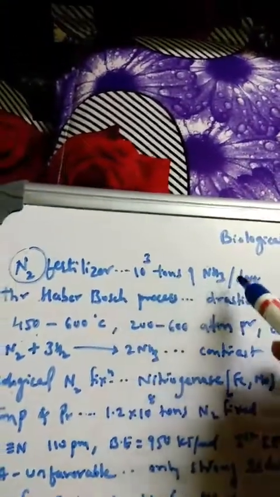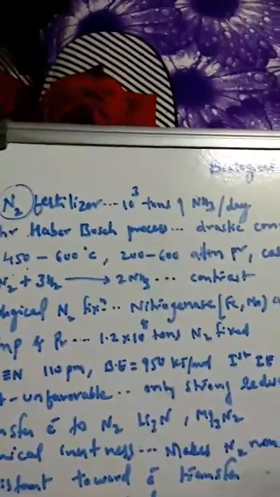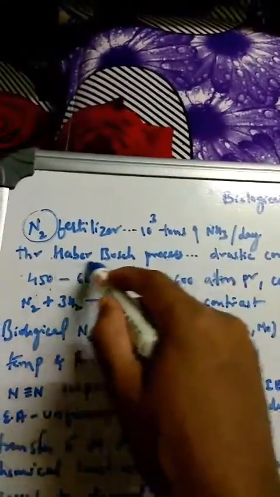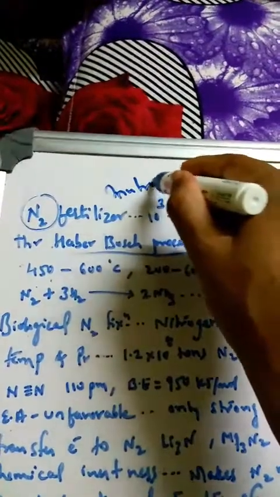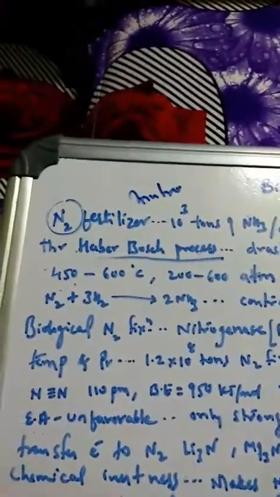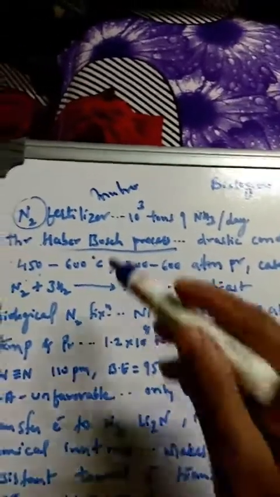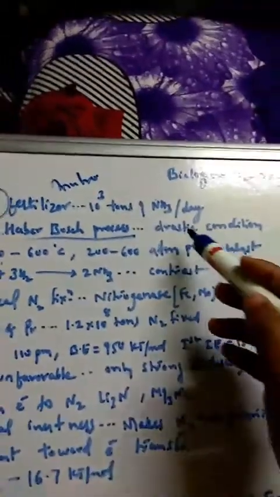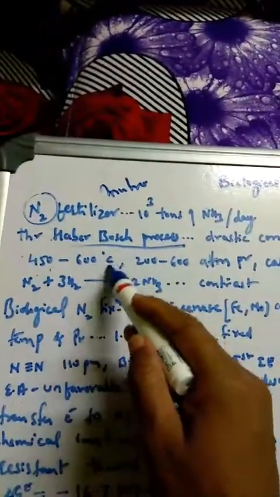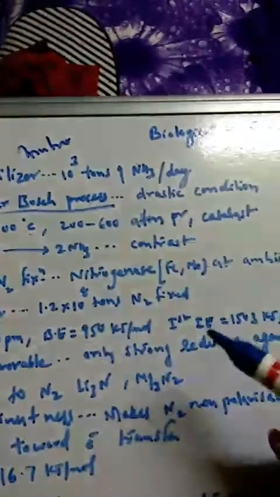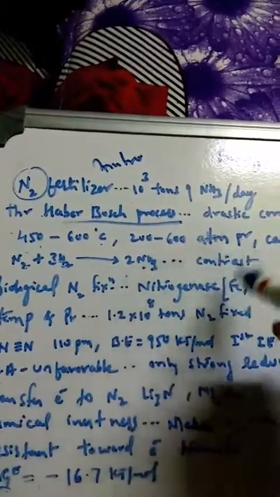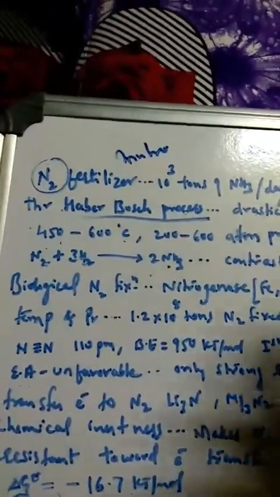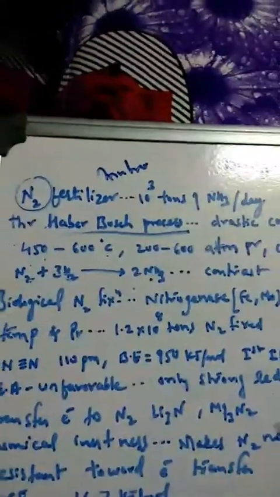In the world, 10 to the power of 3 tons of ammonia is produced daily by the Haber-Bosch process. This production is outside the cell, which we call in vitro, or artificial conditions. It requires drastic conditions like 450 to 600 degree centigrade temperature and 200 to 600 atmospheric pressure in the presence of a catalyst. So N2 plus 3H2 gives 2NH3. This is how the in vitro synthesis of ammonia, reducing nitrogen, is done.